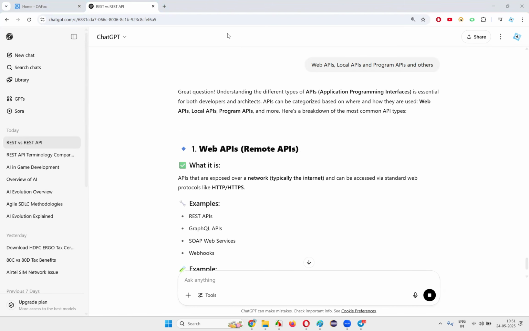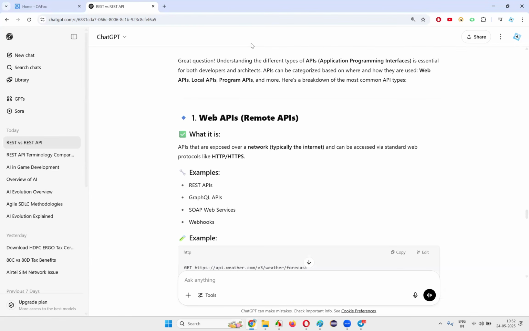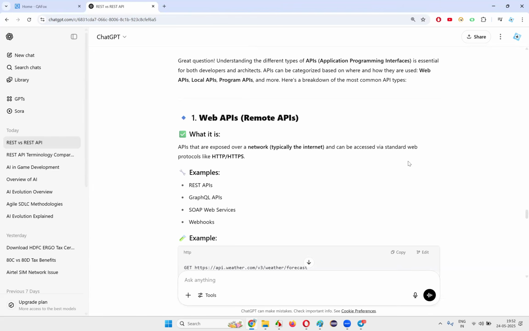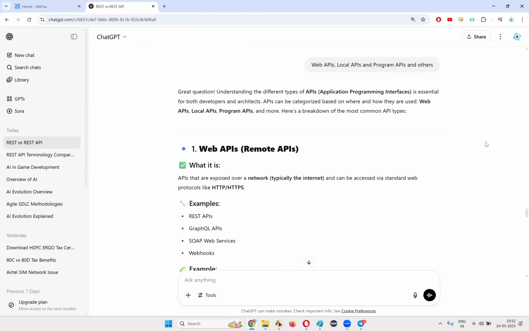GraphQL already covered, right, Atul? Have you not attended the session? GraphQL I already explained, sorry. No, in the previous sessions, not today. If you go through the previous session, you can understand it, okay? Have you attended the previous session, Atul? Okay, fine. You check it out. In the previous session, I covered it already. So just go there and try to understand.